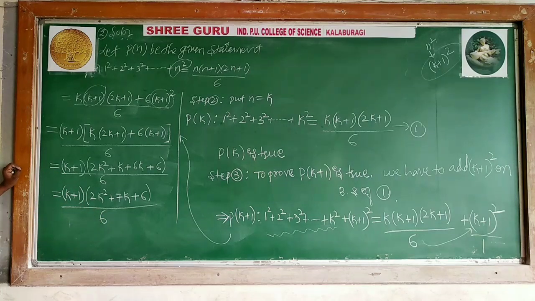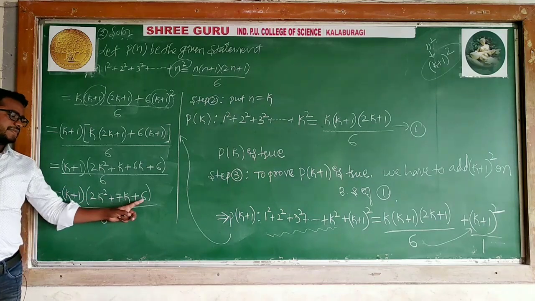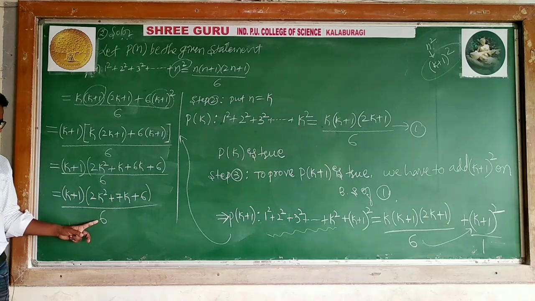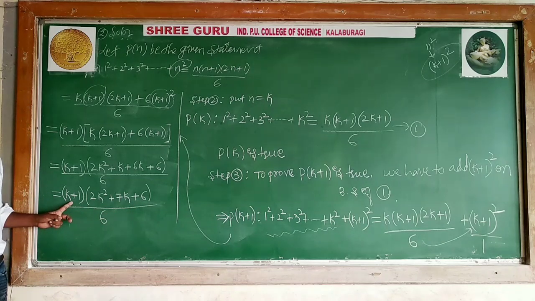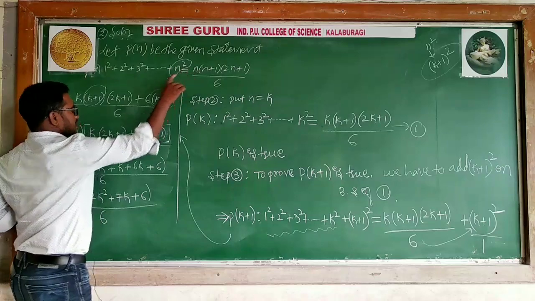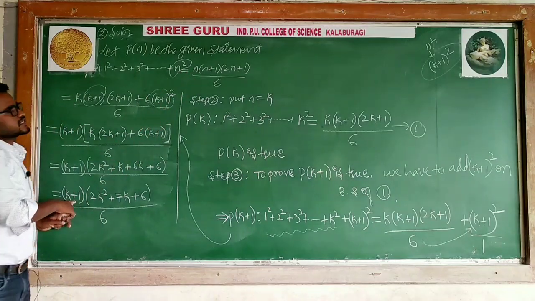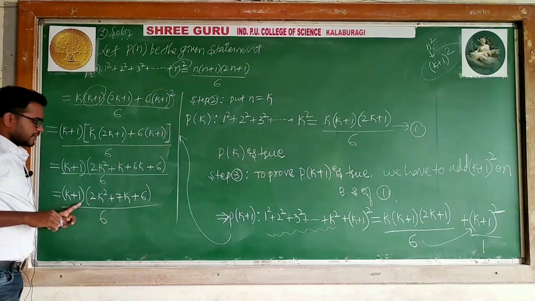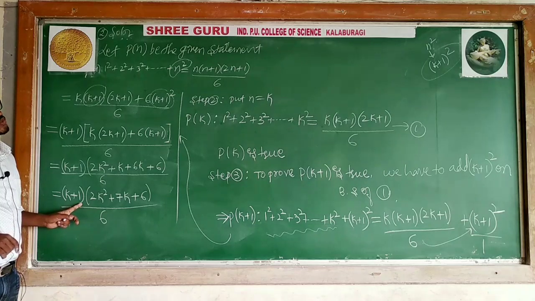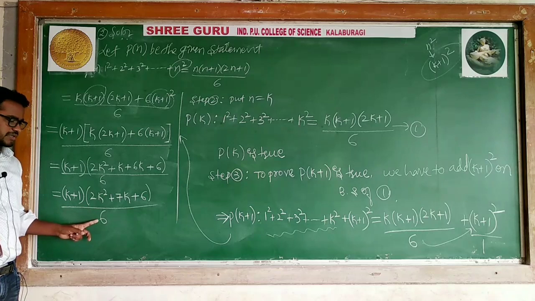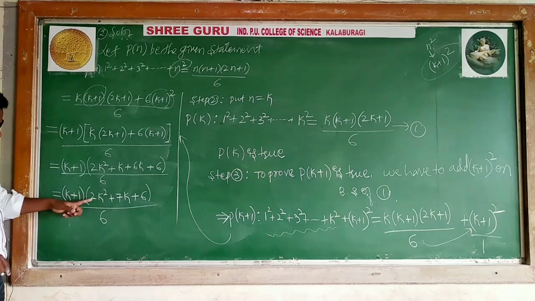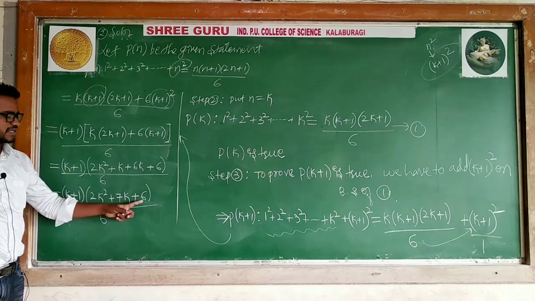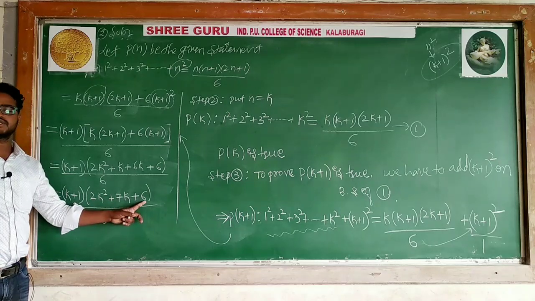Now 2k square plus 7k plus 6 whole divided by 6. So we have to prove k plus 1. n is k plus 1. Instead of getting n plus 1, I need to get k plus 1 plus 1. 2n plus 1 can be written as 2k plus 1 plus 1 divided by 6, you have to prove. So for that reason, this 2k square plus 7k plus 6, means 2 into 6, 12.